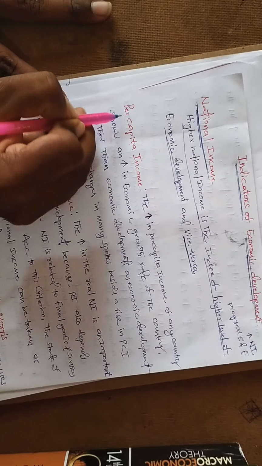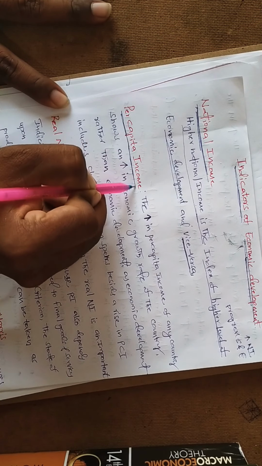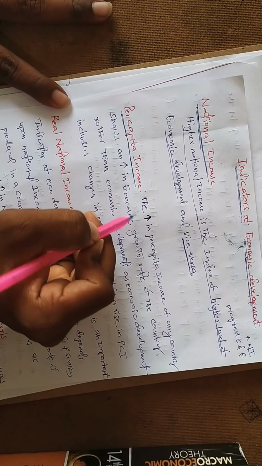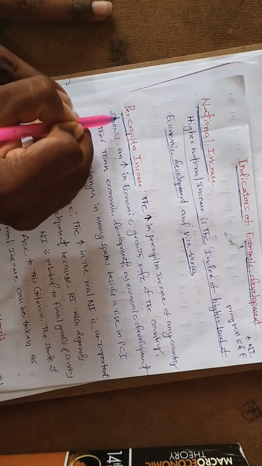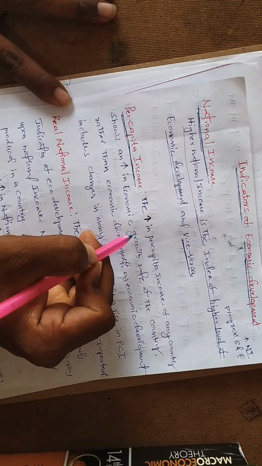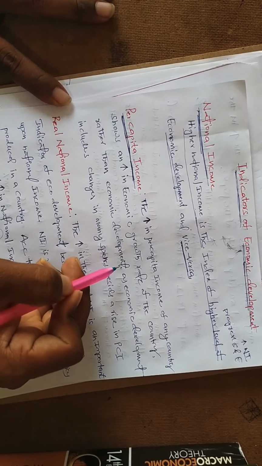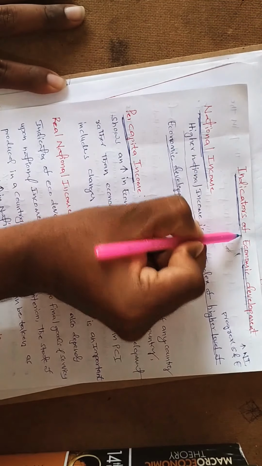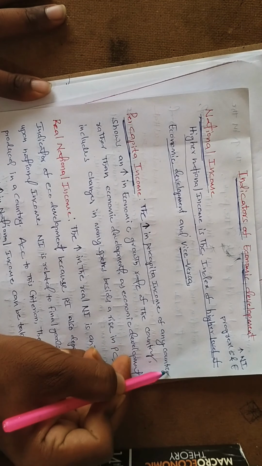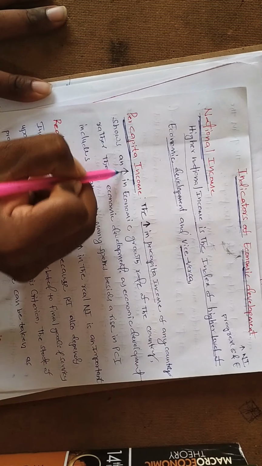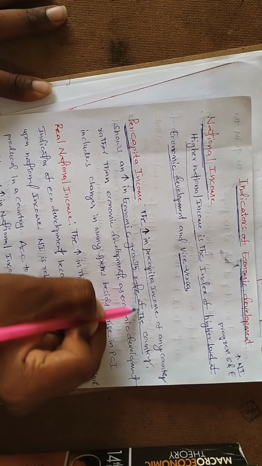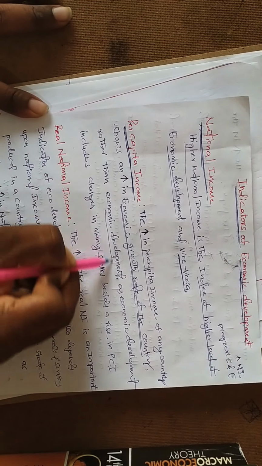Let's look at per capita income. Per capita income means the total national income divided by population, that is, per head how much income is received by the people. Per capita income is one of the indicators of economic development. An increment in the per capita income of any country shows the increment in the economic growth rate of the country, rather than economic development.